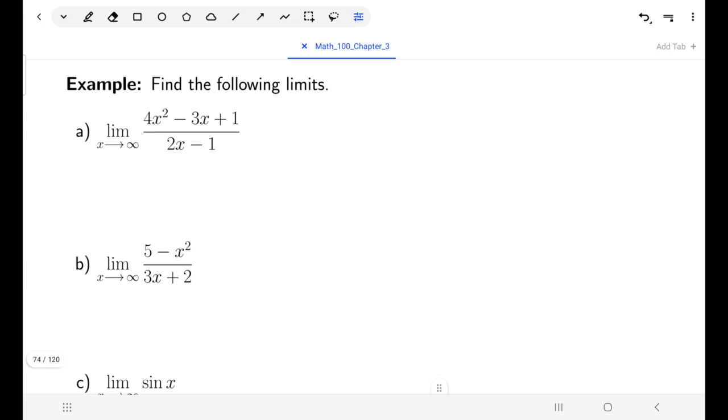So I know that the limit doesn't exist. If I wanted to figure out how to rewrite this function, I could, on the side, using synthetic division or long division, however you'd like to do it. And I'm going to do that here quickly.